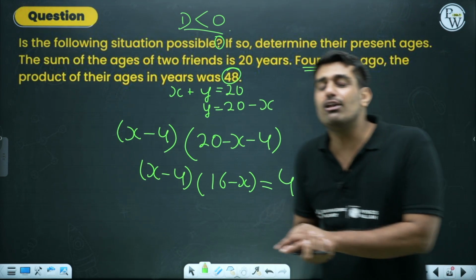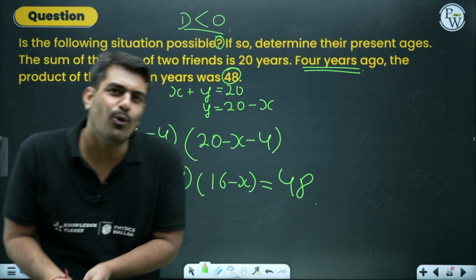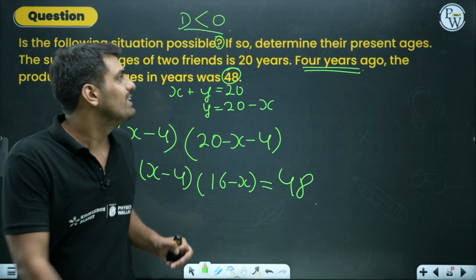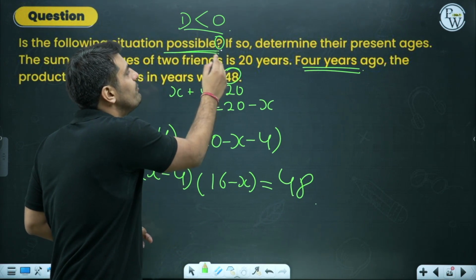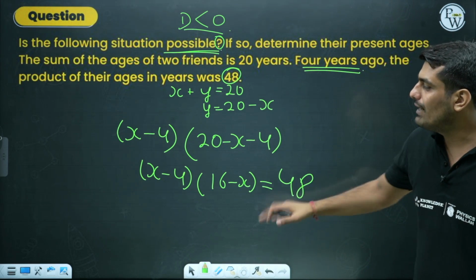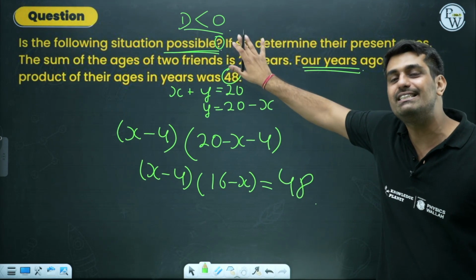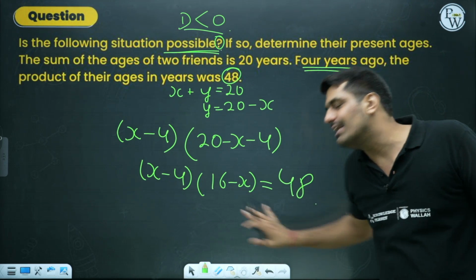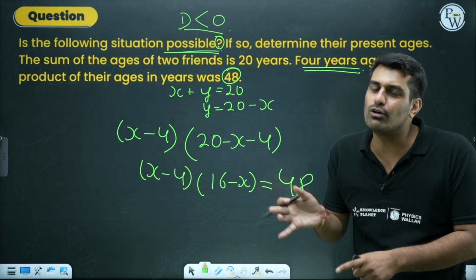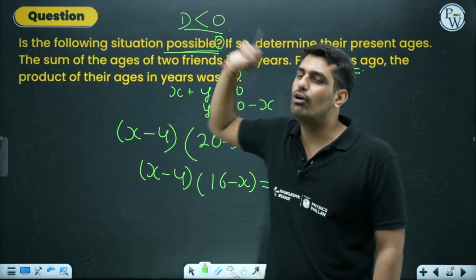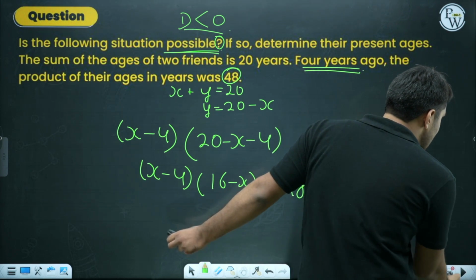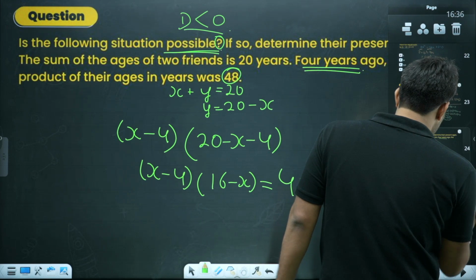Now, when the value of D is less than 0, what happens? The situation is not real anymore. The solution you get will not be real, and hence this situation is not possible in the first place. The answer is not possible. But for that, you have to convert the given English statement into mathematical form, form a general equation, find the value of D, and from that you get the nature of the roots. The nature of the roots will be unreal and the situation will not be possible. Understood? I hope you have understood. In the meantime, please start solving this particular problem over here.